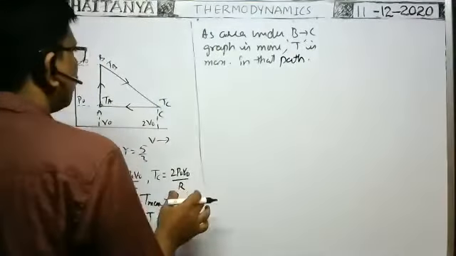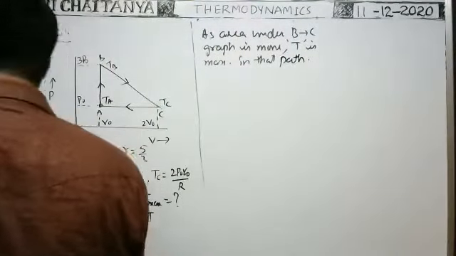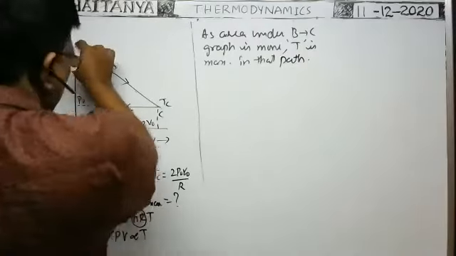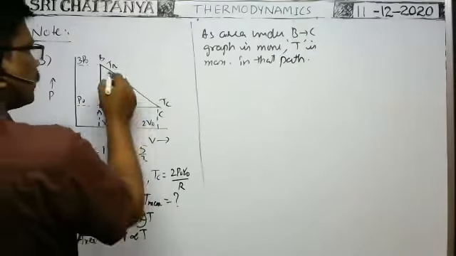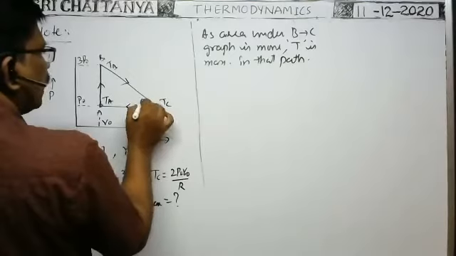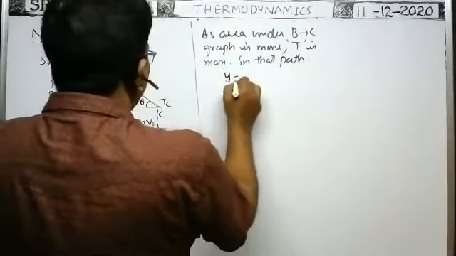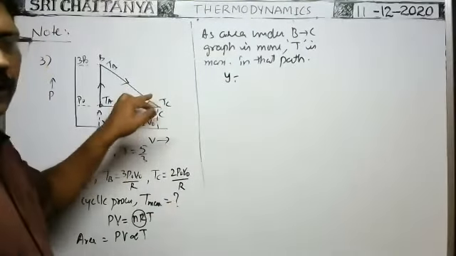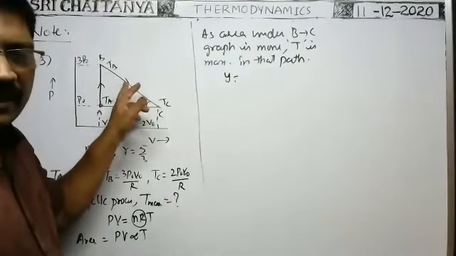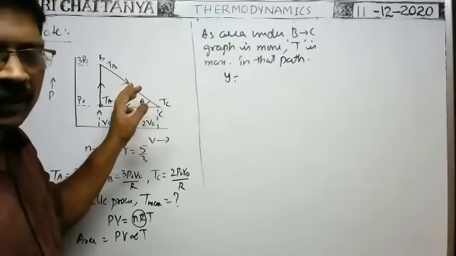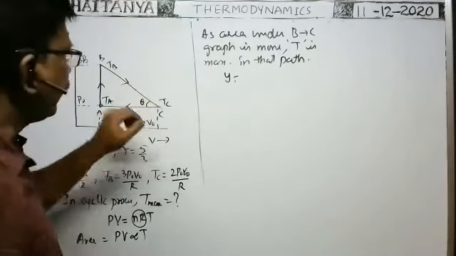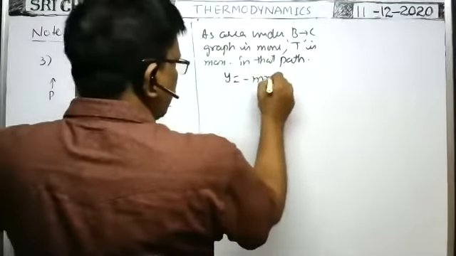In order to find the maximum temperature in this path, we first have to write the equation for this straight line. Suppose the angle made by this straight line with the horizontal axis is theta. Does this straight line have a positive slope or a negative slope? Negative slope. That's why y is minus mx plus c.